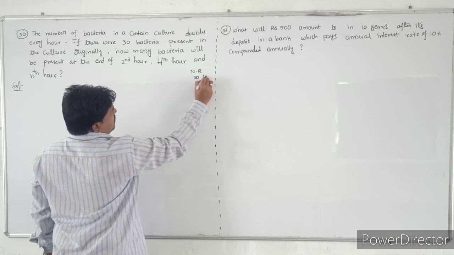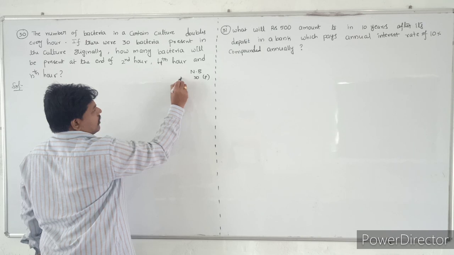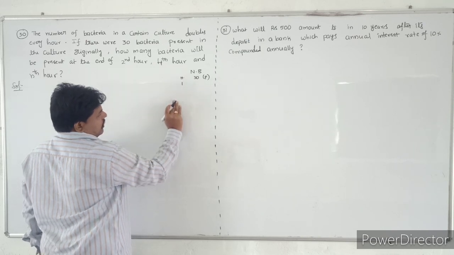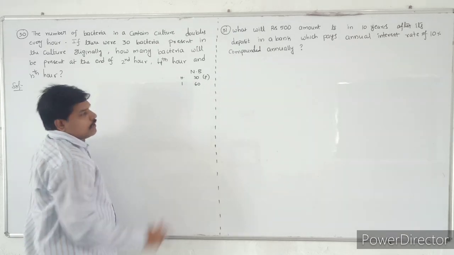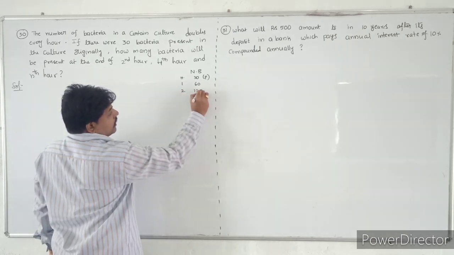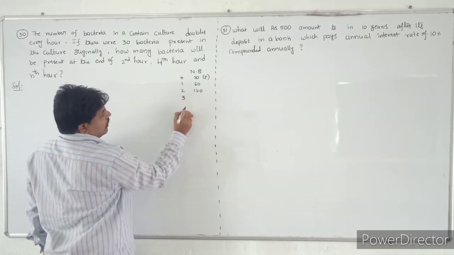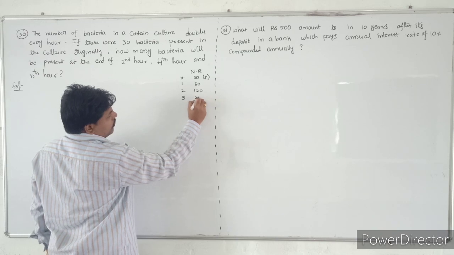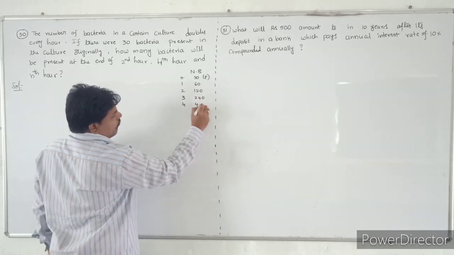After the end of the first hour, the number of bacteria doubles, that means 60. After the end of the second hour, it will become 120. It will be double. Yes or no? After the end of the third hour, it will become 240. After the end of the fourth hour, it will become 480.